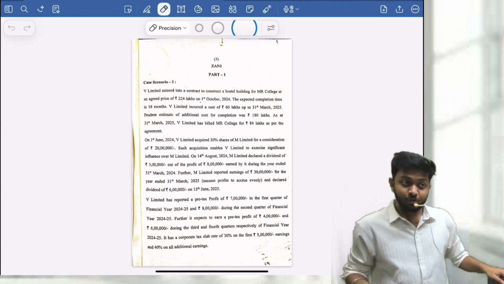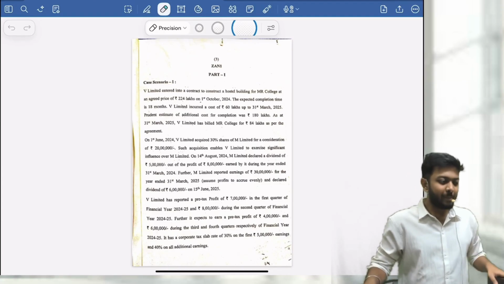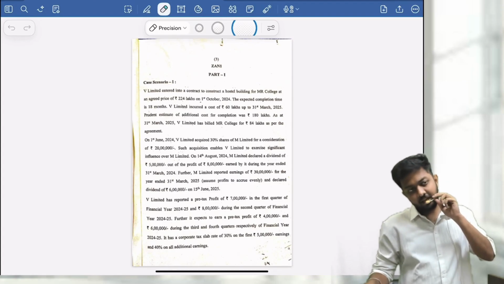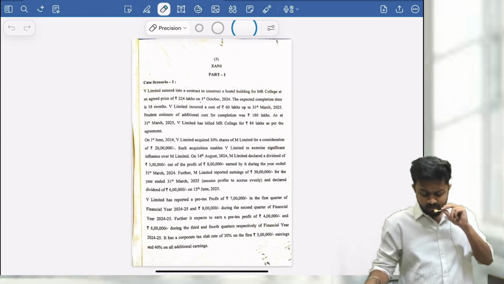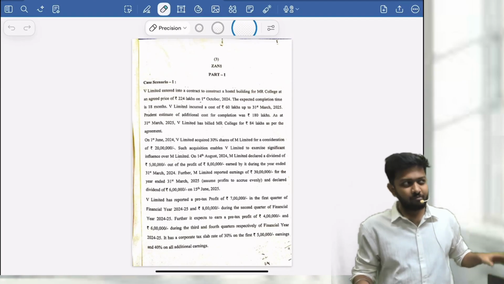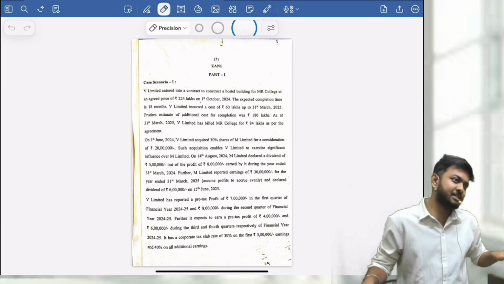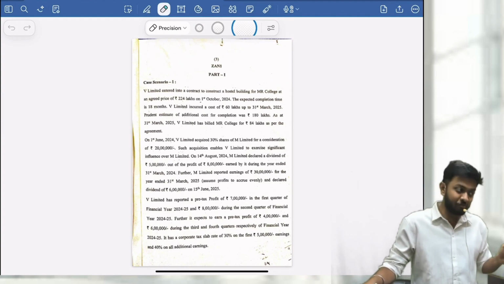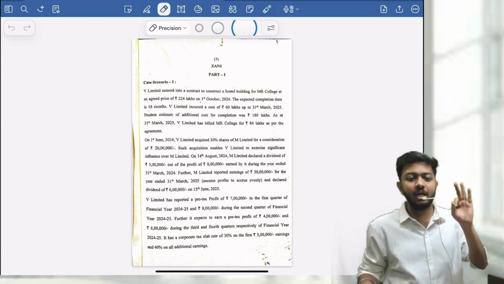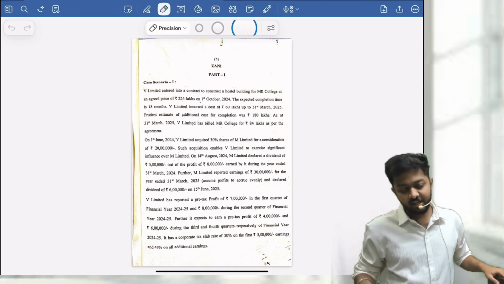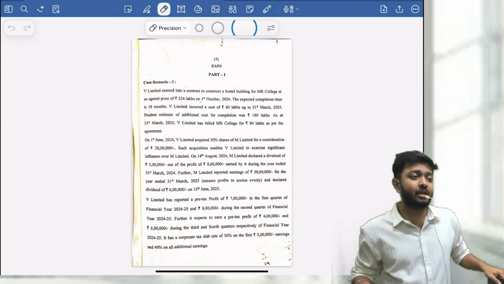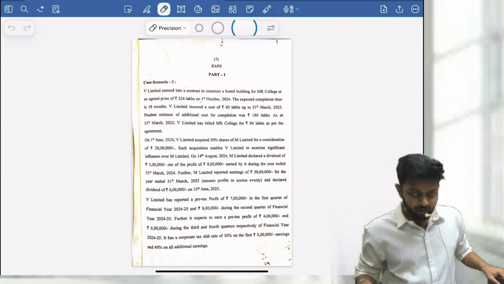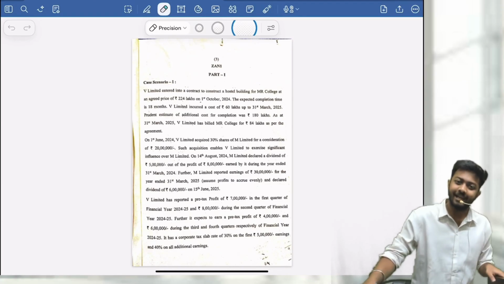But I also came to know from many students that the paper was lengthy. So yeah, I'll agree that the paper was lengthy because of a pattern I observed: whenever the paper is easy, they try to make it lengthy. But those who have practiced, like we have told in the academy, minimum three times, if you have solved everything, then I don't think you'll be facing the problem of time also. So one review: easy and lengthy paper.